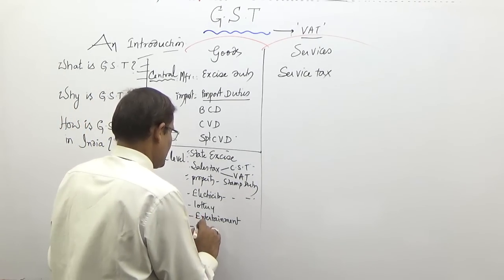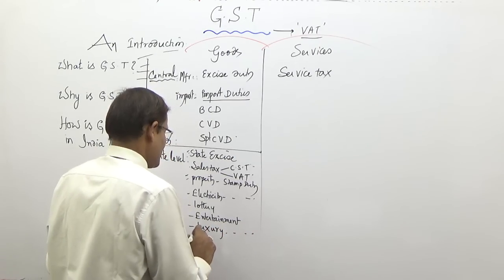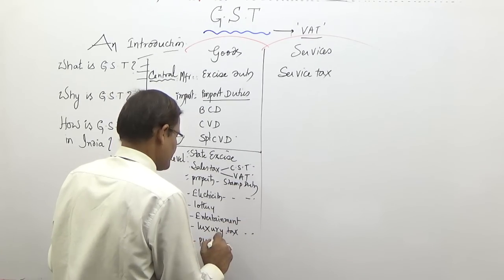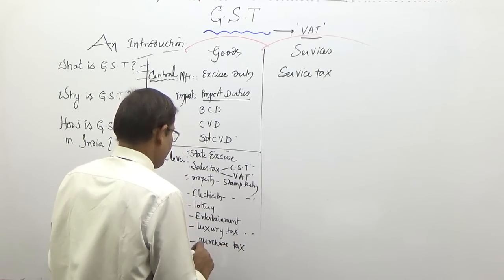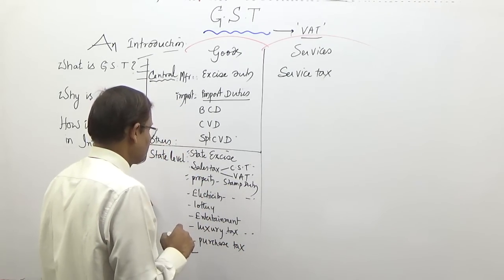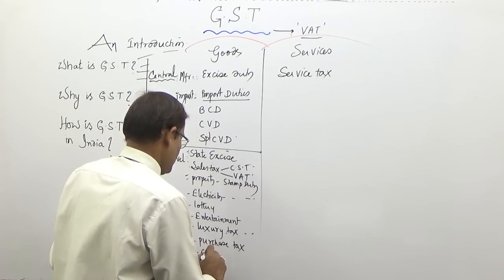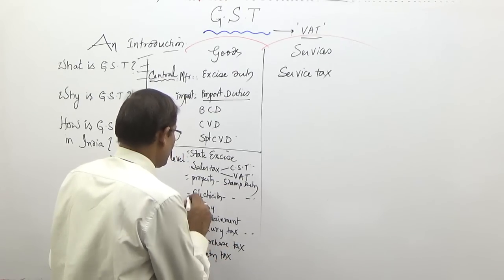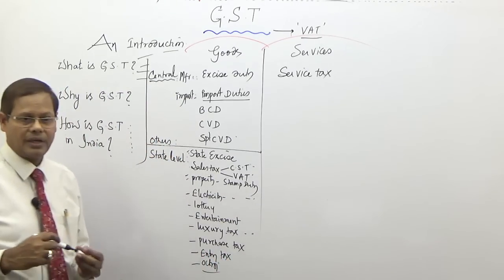And similarly, luxury tax, if you stay in star hotels, etc. Purchase tax, or say consignment tax, and similarly other taxes like lottery, entertainment, entry tax for entry of goods from other states, and also octroi. This is collected by municipal authorities for entry into the municipal area.